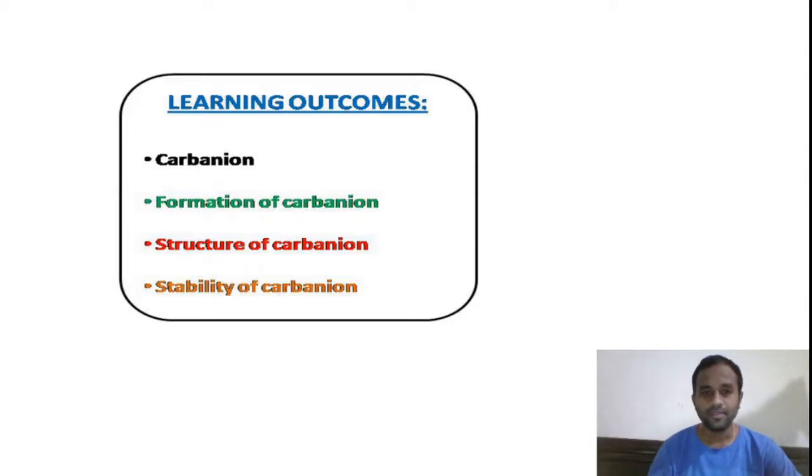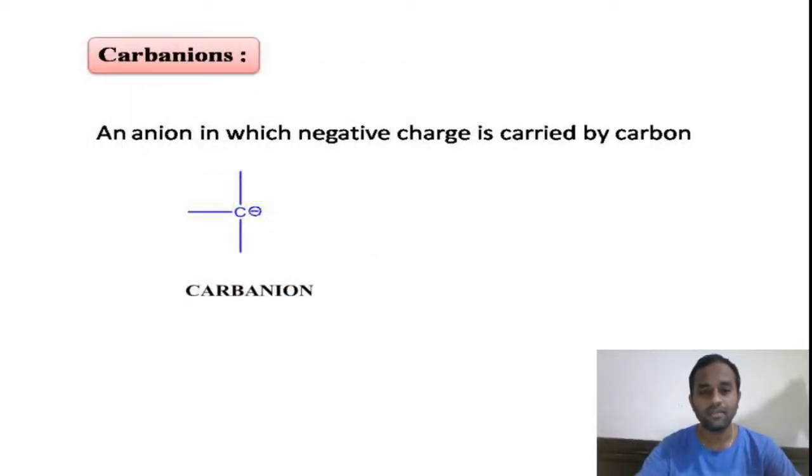And coming to the definition of carbon anions, in the slide you can see the carbon anion is defined as the anion in which the negative charge is carried by the carbon. You see here the negative charge is carried by the carbon, right? This is the carbon anion. Simple, it is very simple. Negative charge carried by the carbon, that anion is called a carbon anion. Carbon containing negative charge is called carbon anion, right?